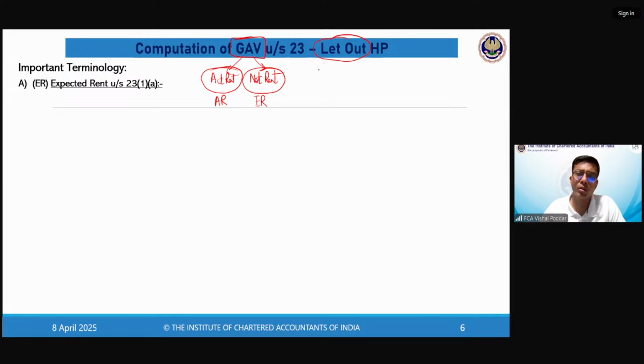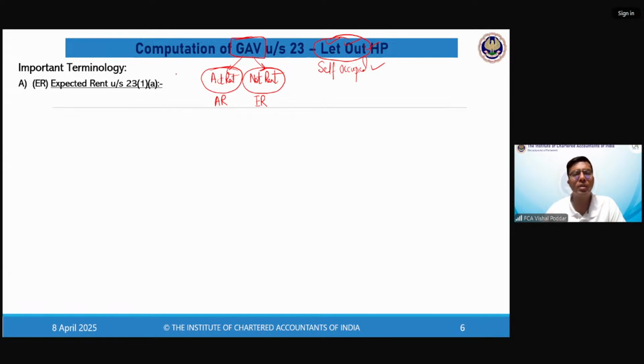So even these terms are important. One is let out, one is self-occupied. So when I'm giving the property to others on rent, it is called let out. Where I'm keeping the property for myself, for my own use, it is called self-occupied. So 23(1) deals with those scenarios where the property is given on rent, that is, it is let out.